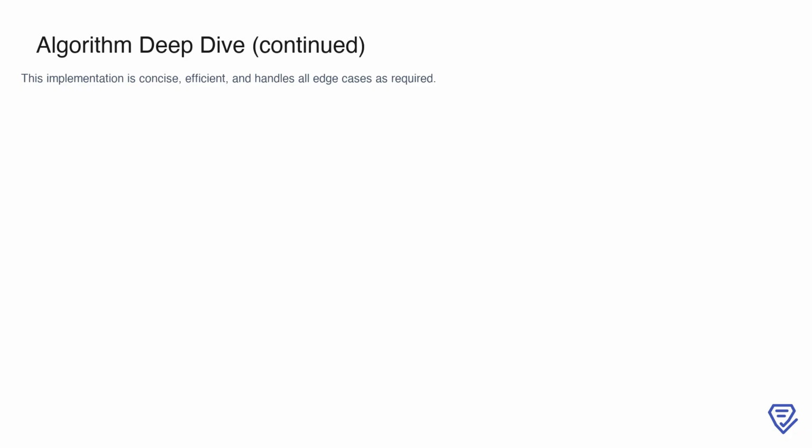This approach highlights the importance of choosing the right data structure, as the hash map allows us to trade off a small amount of space for significant gains in performance. With this, we've completed our deep dive into the algorithm and demonstrated how to approach the problem effectively.